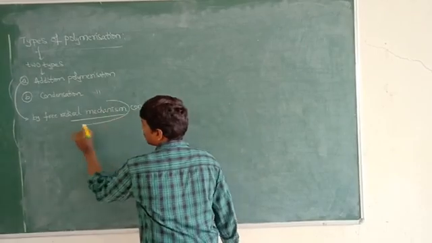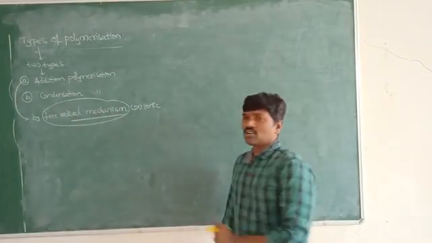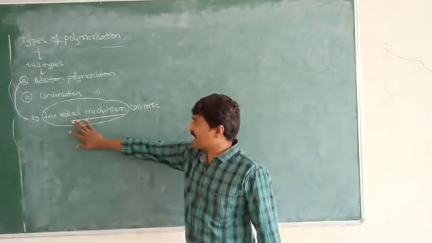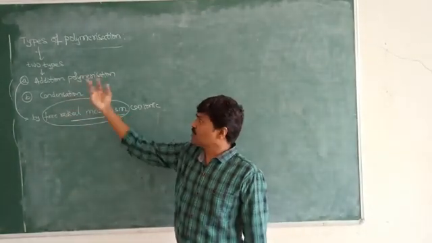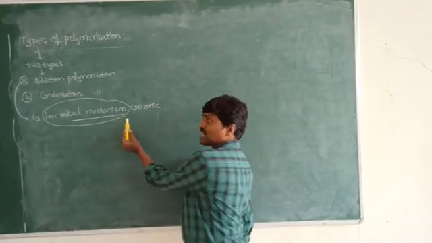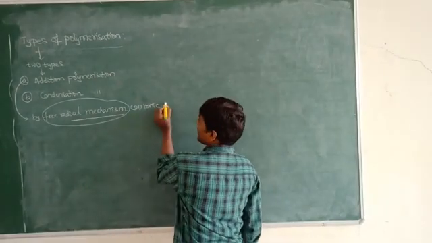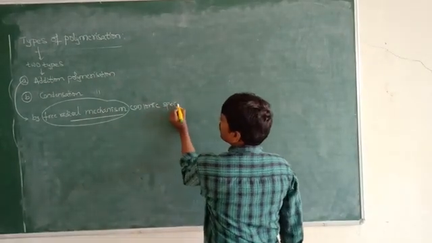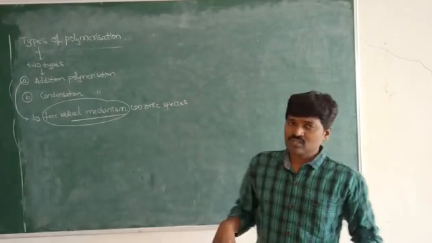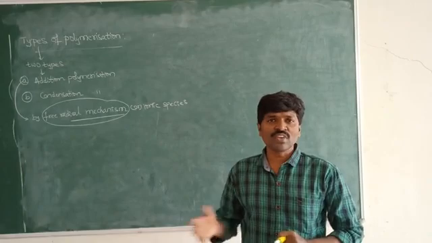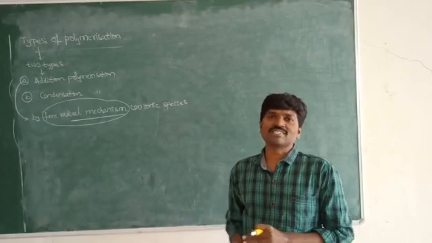Mostly the free radical mechanism is important for us. Through this free radical mechanism, monomers are converted into addition polymers. Ionic species means that during the course of the reaction we observe the formation of ions.